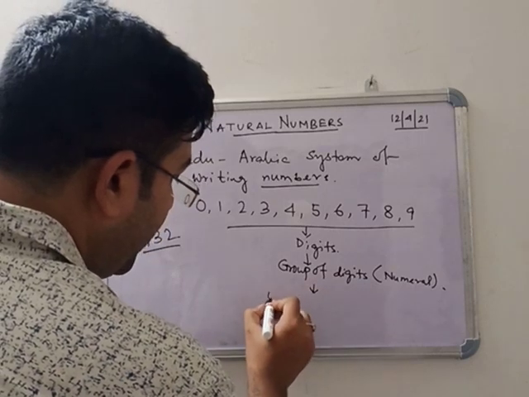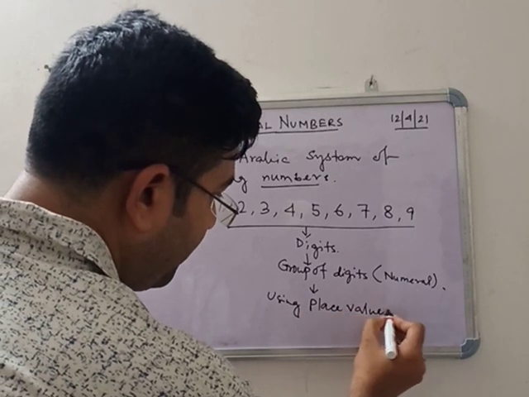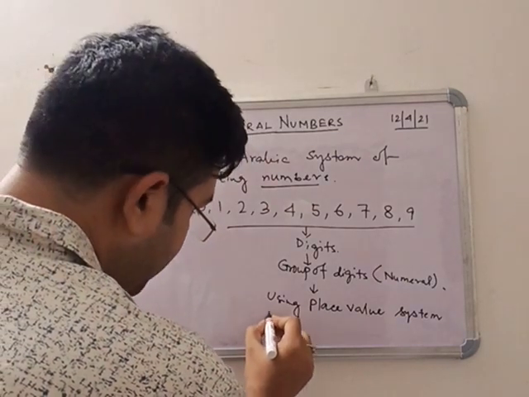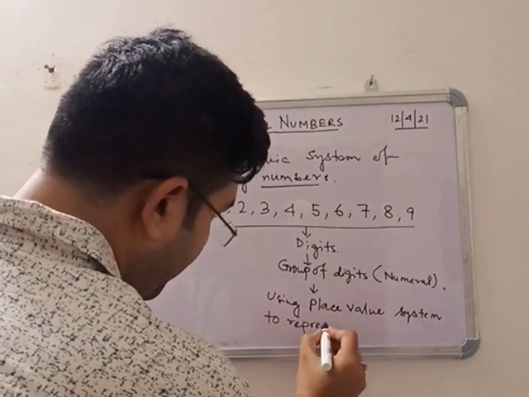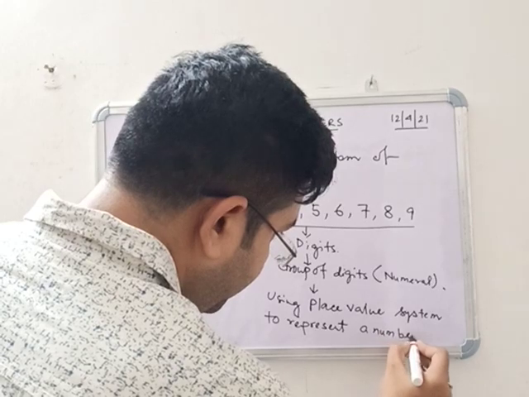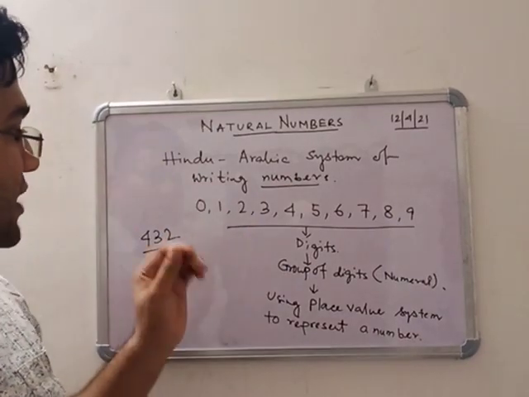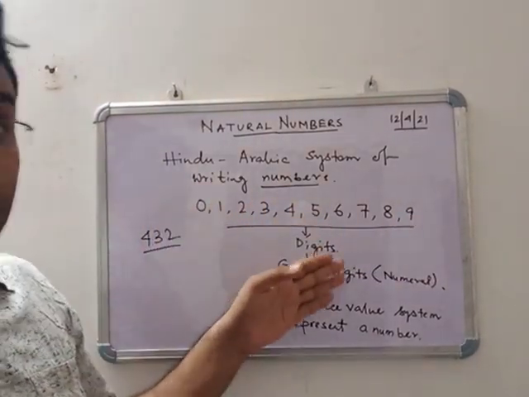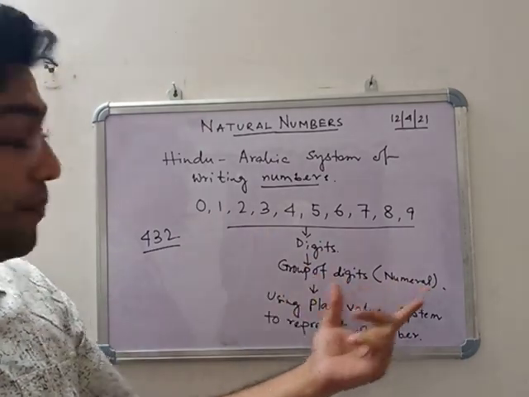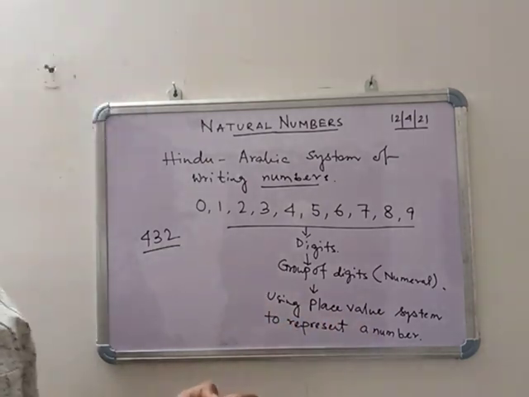So in the Hindu-Arabic system of writing numbers, 0 to 9 are called digits, and any group of digits is called a numeral, and we use the place value system to represent a number. Now pause the video to note it down.